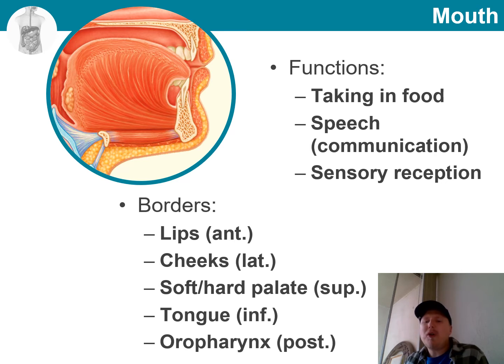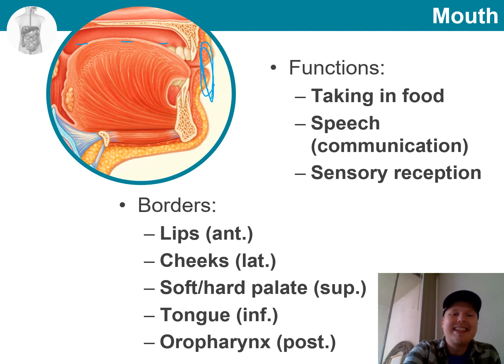I think we should also define the borders of the mouth. So anteriorly, it is the lips that define the border. And laterally, this is on the sides, it is the cheeks that are an area of important structure. Without them, the food would fall out of the mouth.